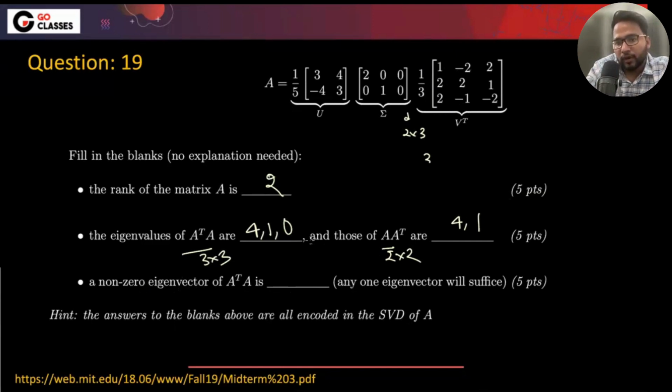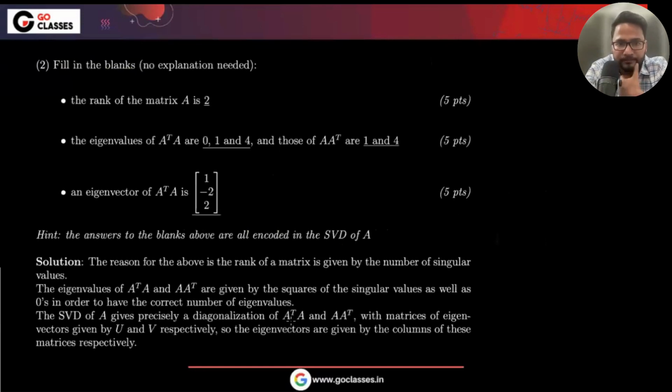Yes, any row of B transpose. Okay, so these are the answers here, right?